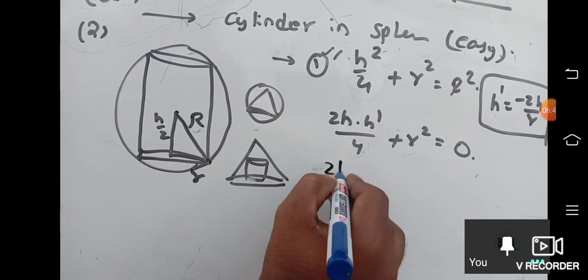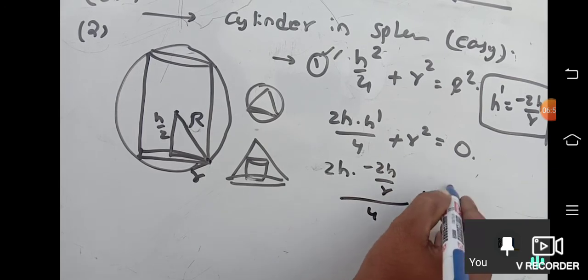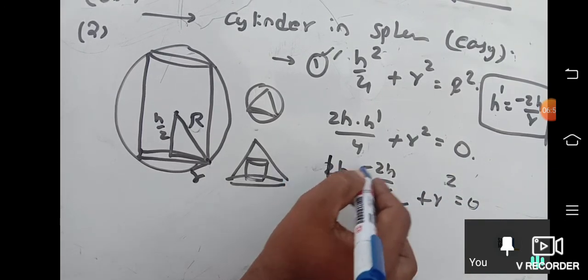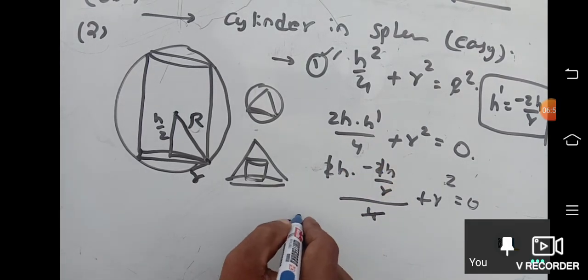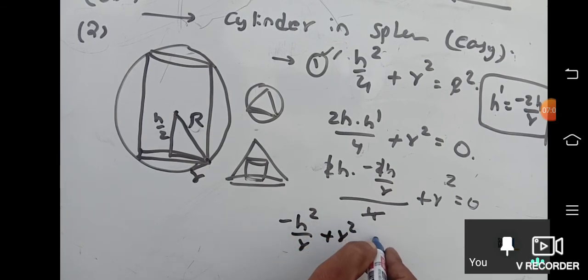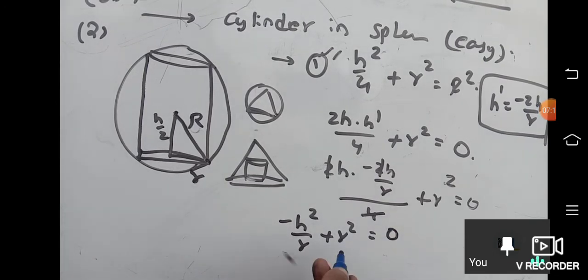I'll substitute: 2h into minus 2h by r by 4 plus r square is equal to 0. Tell me, 2 2s are 4, 4 gone. What is left? Minus h square by r plus r square is equal to 0.